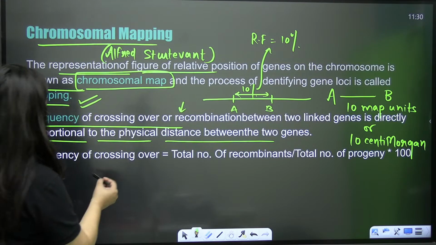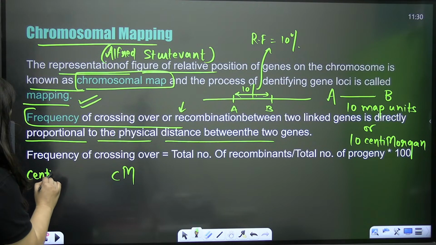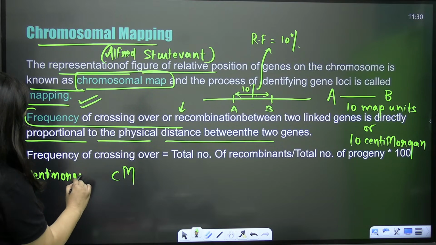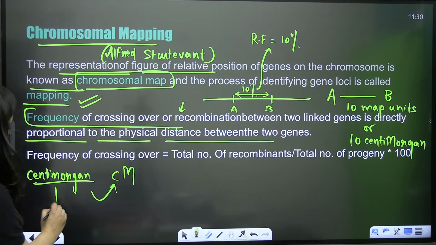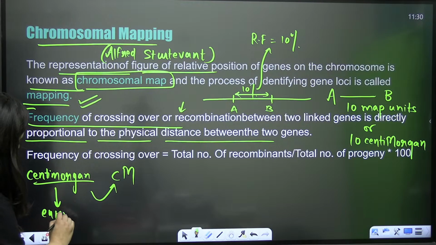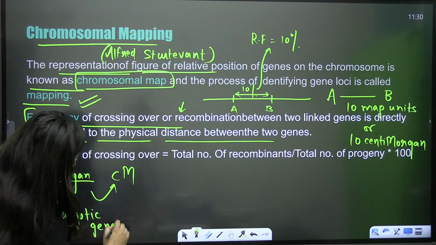So this unit, centimorgan, that's how you are going to denote it. Centimorgan you use in eukaryotes. In the case of eukaryotic genetics, you use the word centimorgan.